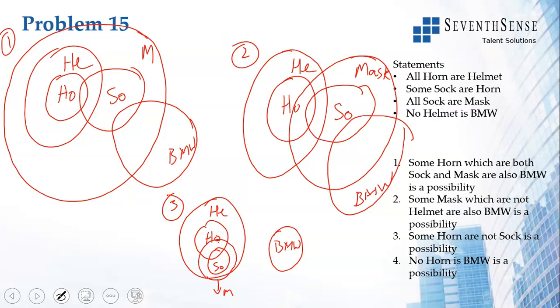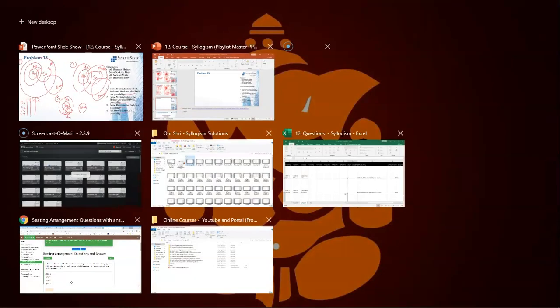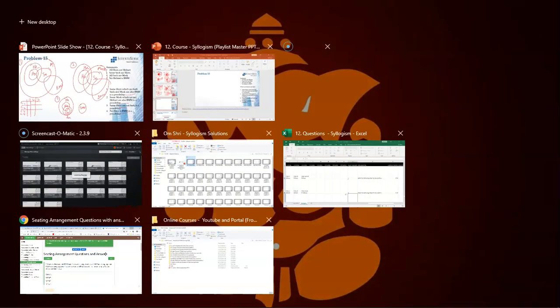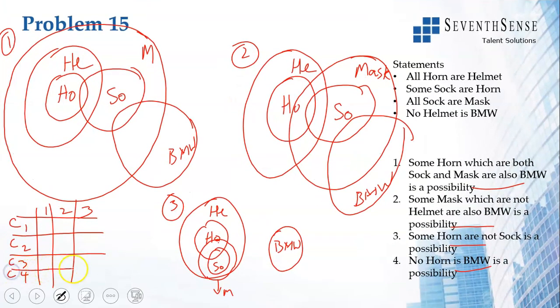Okay, let us see. We have 4 conclusions. All conclusions have the word possibility in it. Conclusion 1, 2, 3 and 4. My drawings are 1, 2 and 3. I need only one tick.